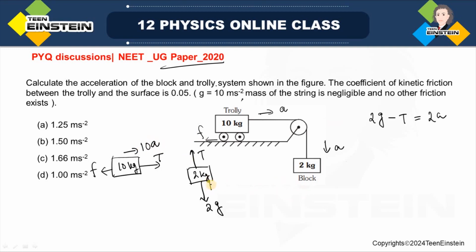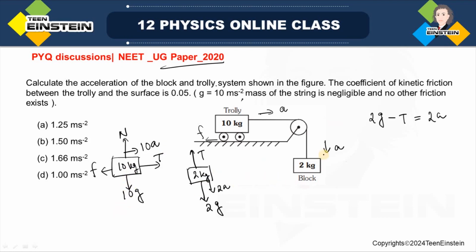Okay, so for the trolley how we can write the equation of motion? See here, actually the weight of this trolley will be balanced by the normal force that will be acting in the upward direction, since it doesn't have any vertical motion. So this weight of the trolley will be balanced by the normal force offered by the surface.